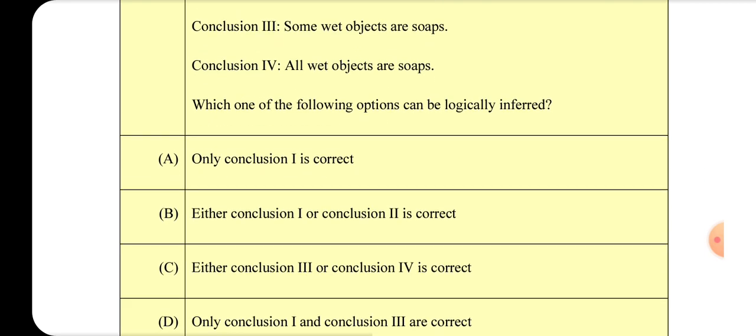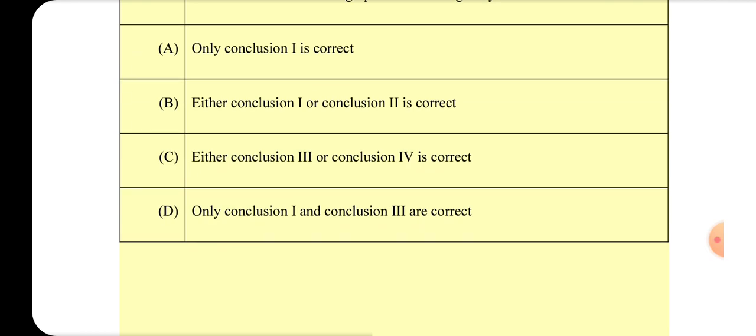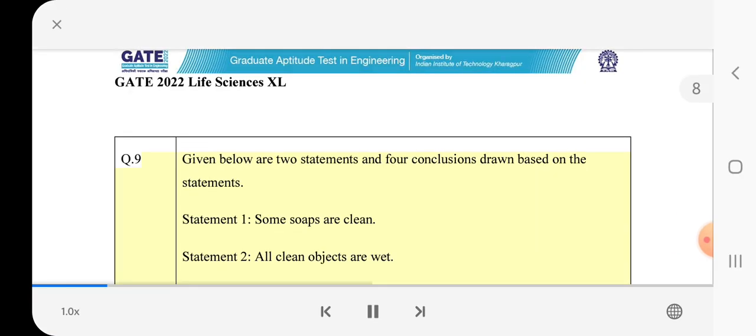Conclusion 3: Some wet objects are soaps. Conclusion IV: All wet objects are soaps. Which one of the following options can be logically inferred? A. Only conclusion I is correct. B. Either conclusion I or conclusion 2 is correct. C. Either conclusion 3 or conclusion IV is correct. D. Only conclusion I and conclusion 3 are correct.